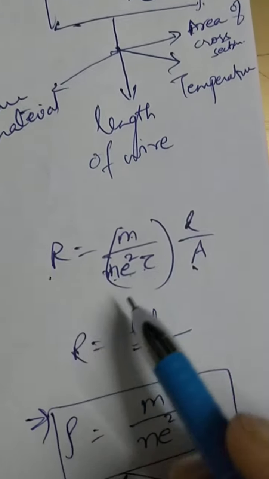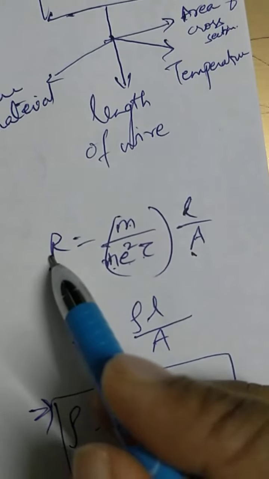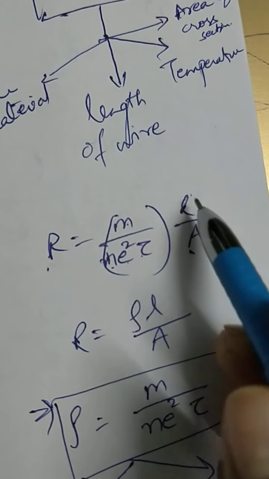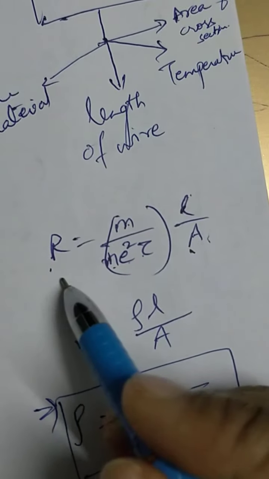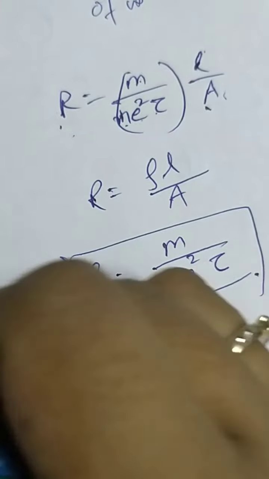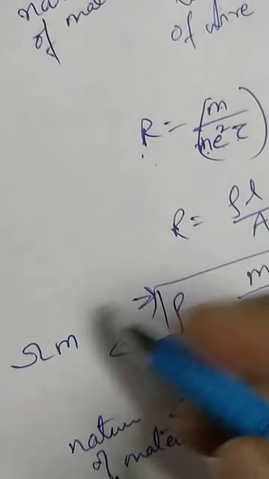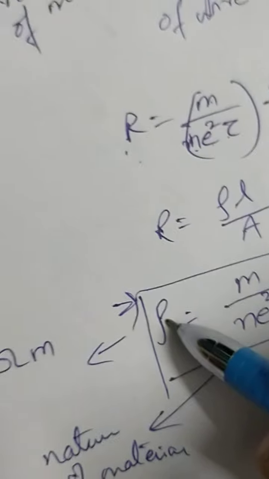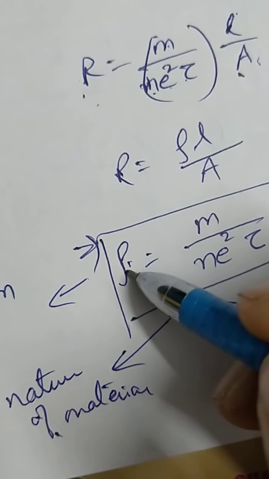Now come to resistivity. This is ohm, this is meter square, this is meter. So when you shift the meter square here and meter here, you get ohm meter. So resistivity has a unit of ohm meter. Ohm meter is the SI unit of resistivity. Now how will you define resistivity?